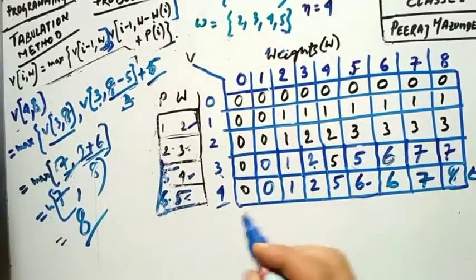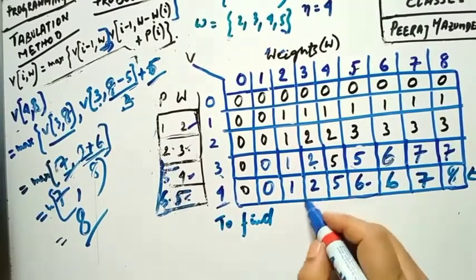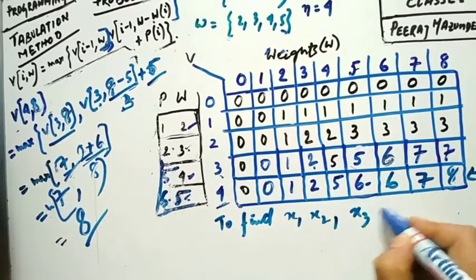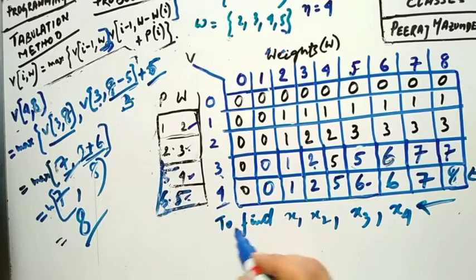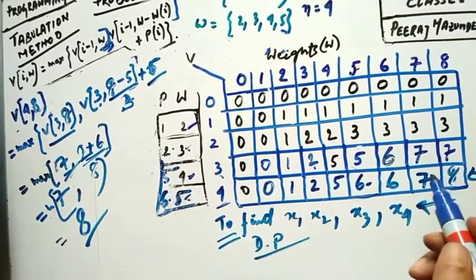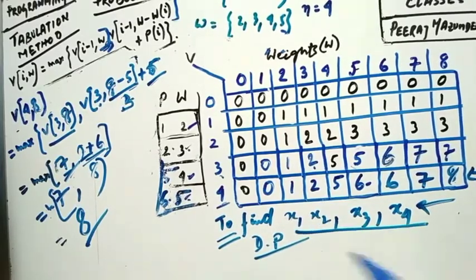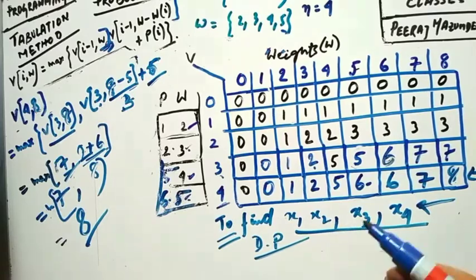Look, I can write: to find x1, x2, x3. We are having 4 objects, so we are having 4 different decision variables as well. Okay, now comes the DP, that is the dynamic programming, to take a sequence of decisions for these x1, x2, x3, x4 variables. These are the decision variables you can see. Now look how to take the variable.